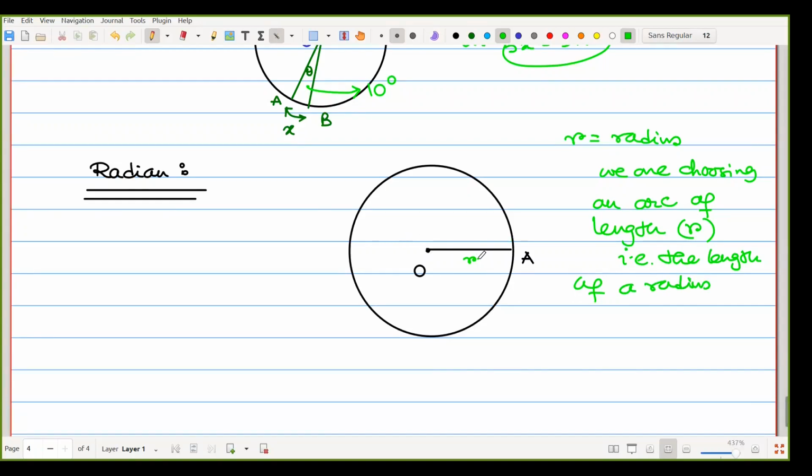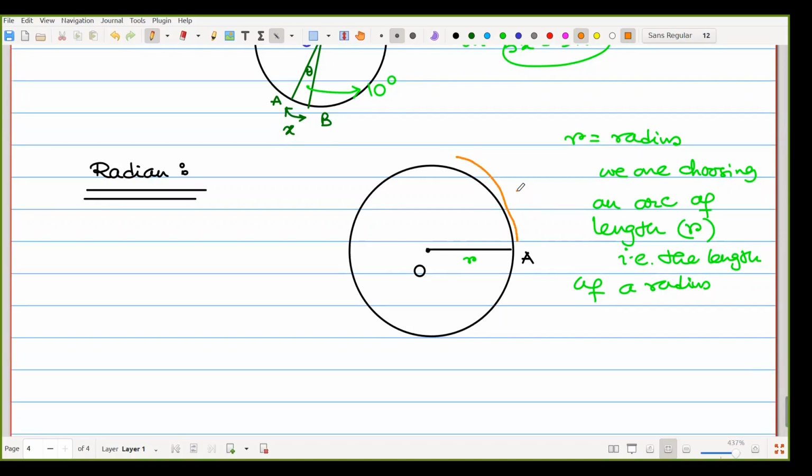Whatever the length of the radius is, that is R, we are choosing another arc which also has the same length.